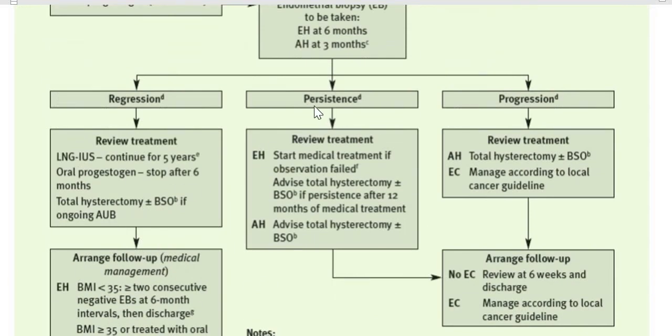The second option is that we have done everything, the patient is fine, but on repeat sampling there is persistence. Persistence means that the disease is the same, it is not increasing, it is not decreasing, so staying at the same level. So we need to review the treatment. If there is endometrial hyperplasia, then we should start medical treatment, and if observation has failed, we will advise total abdominal hysterectomy and bilateral salpingo-oophorectomy if it is persistent after 12 months of medical treatment. Read the question very carefully. If she has already received it for 12 months, then we are going to offer her this TABSO.